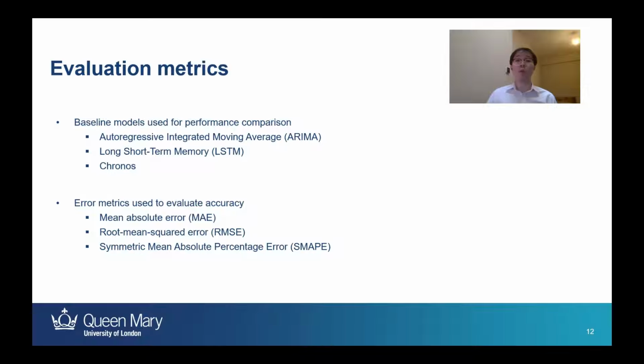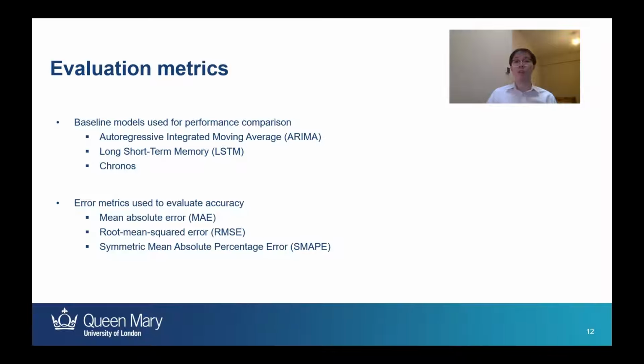In order to evaluate the performance of the Mamba model, three baseline models were chosen for comparison. The first is the autoregressive integrated moving average, ARIMA. The model is widely used in time series forecasting due to its proven capabilities, thus making it a great choice as a baseline. Second is long short term memory, LSTM, a type of recurrent neural network, RNN, that specializes in long sequential data similar to Mamba, as it shares similar features of being able to maintain information.